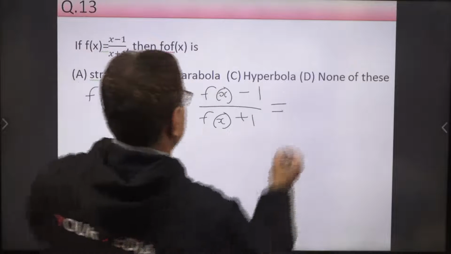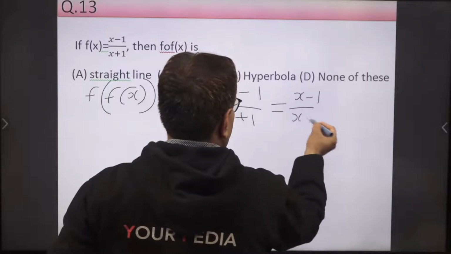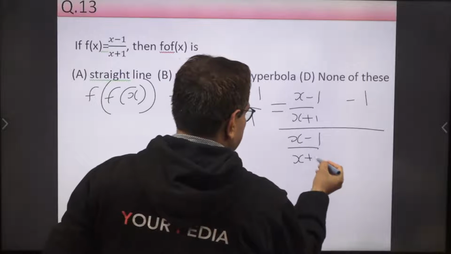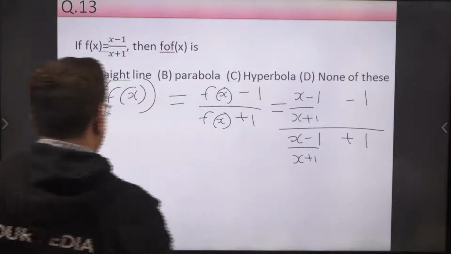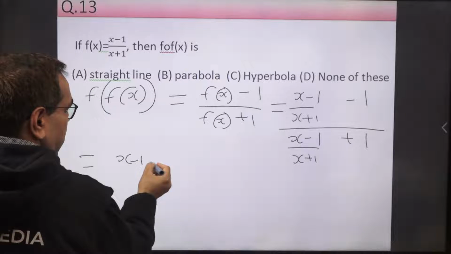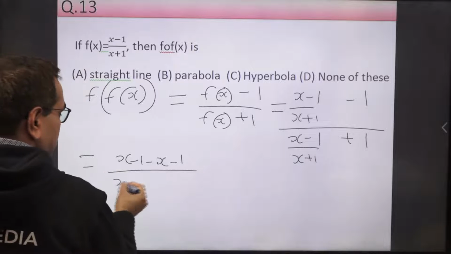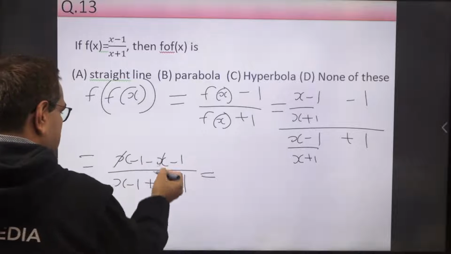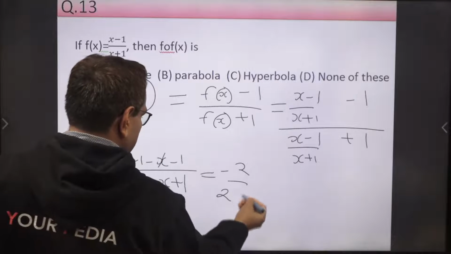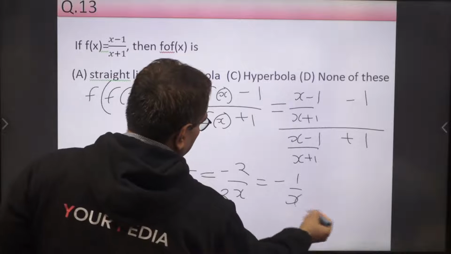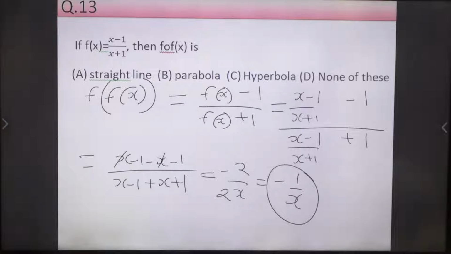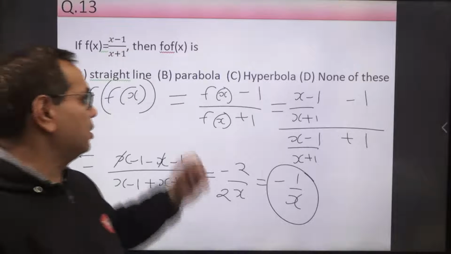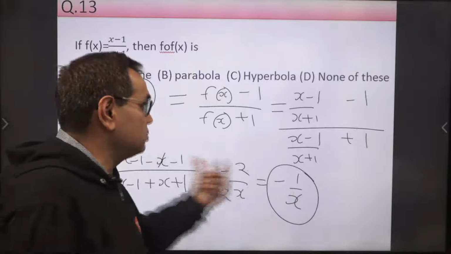Now putting f(x) here, we get (x minus 1 upon x plus 1) minus 1, upon (x minus 1 upon x plus 1) plus 1. So this is equal to x minus 1 minus x minus 1, upon x minus 1 plus x plus 1. The x's cancel, giving minus 2 upon 2x, which equals minus 1 upon x. And what curve is this? y equal to minus 1 upon x represents what curve? It is not a straight line, it is not a parabola, it is a hyperbola.